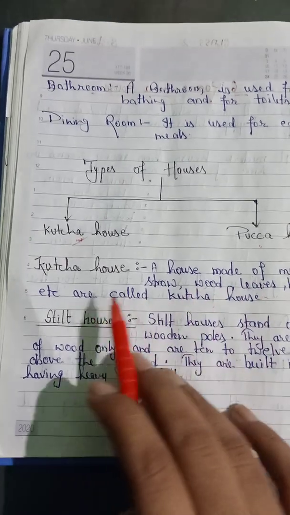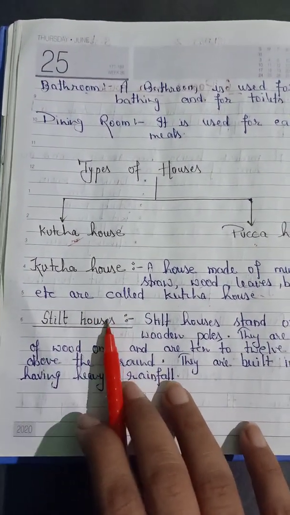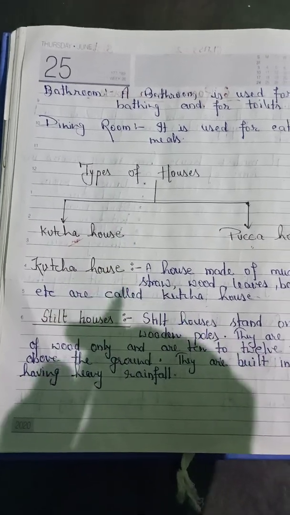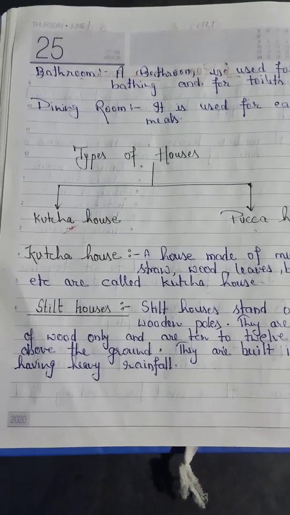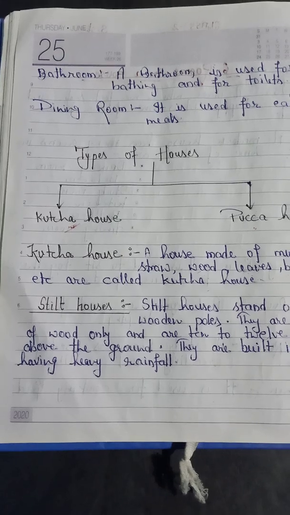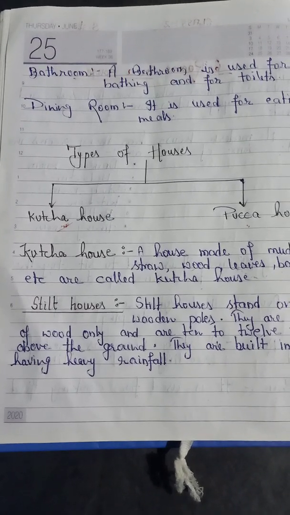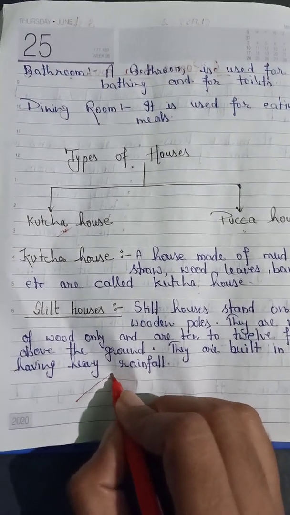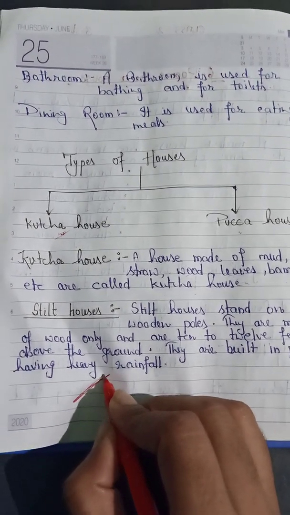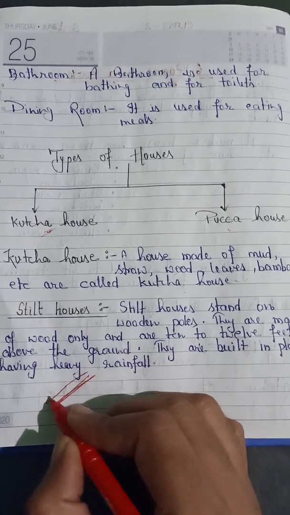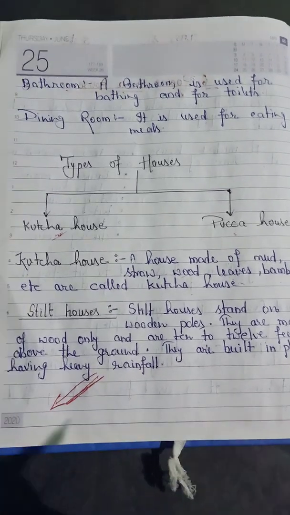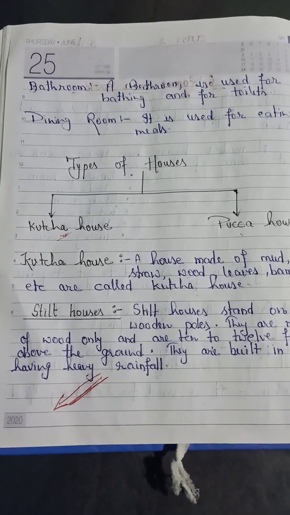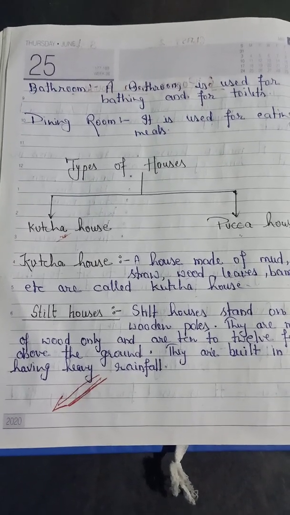And the roof of this stilt house is made in the formation of sloping. Why are we making sloping roofs? Because if we make flat roofs, the water cannot come down easily to the ground. But in a sloping roof, water can't be stored here. It can slip down easily to the ground. So this stilt house is mainly used in such type of area where we can face heavy rainfall.